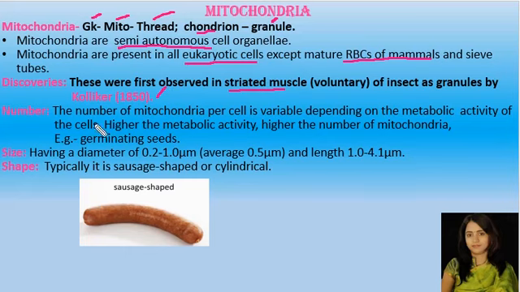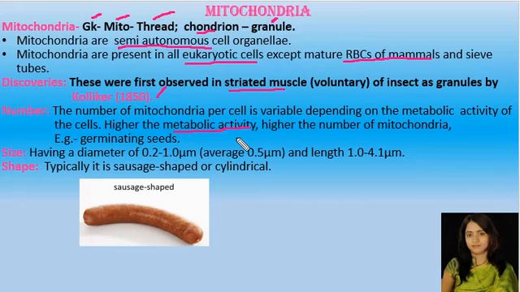The number of mitochondria varies from cell to cell, and the number of mitochondria per cell is dependent on the metabolic activity of the cells. The higher the metabolic activity, for example in germinating seeds, the rate of respiration is more and the rate of breakdown of respiratory substrate is very high.